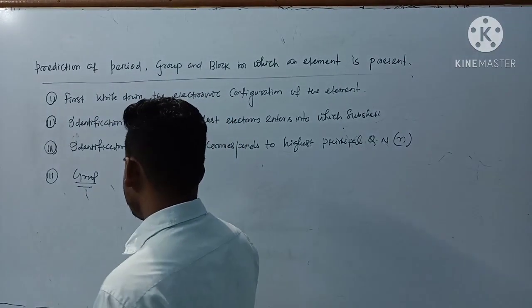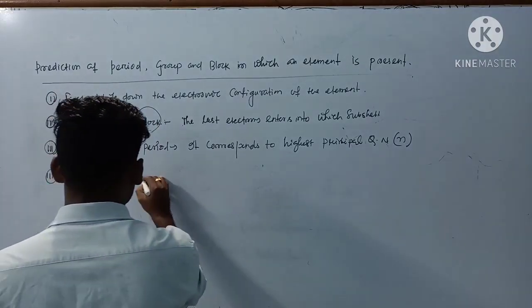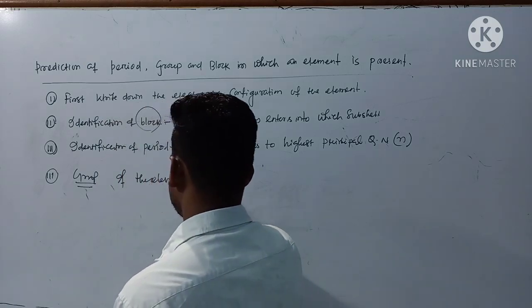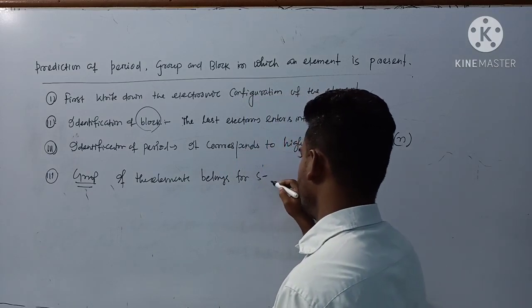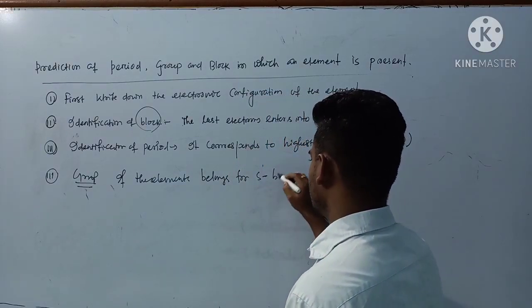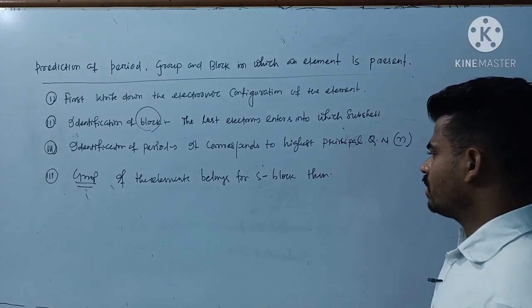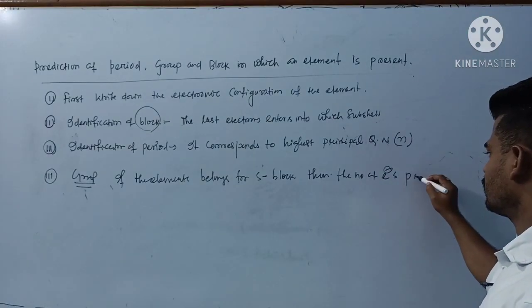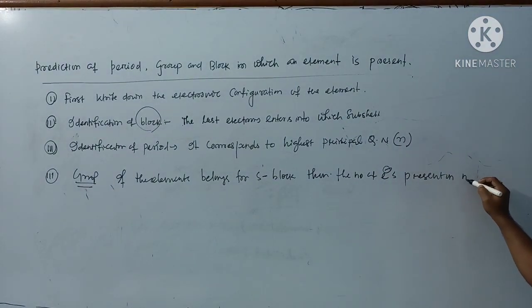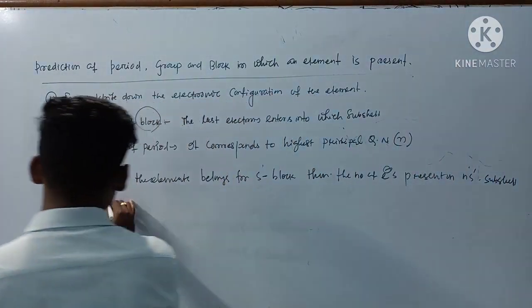How can you predict the group? If the element belongs from S block, then the number of electrons present in NS subshell gives its group number.